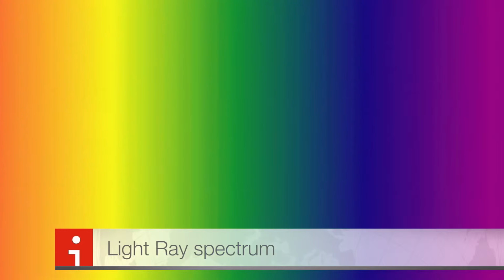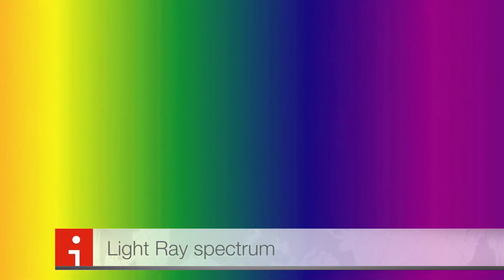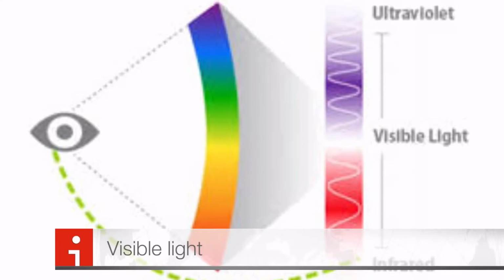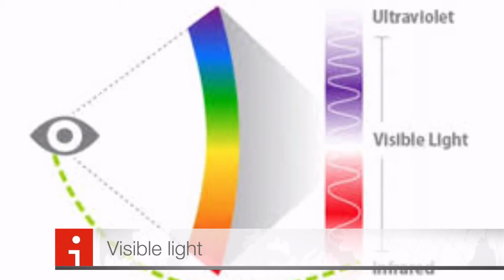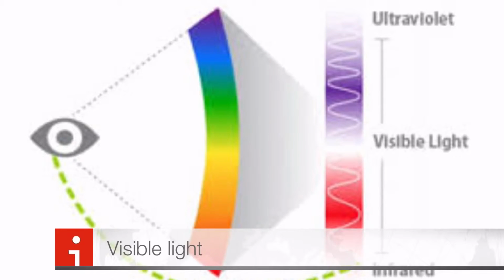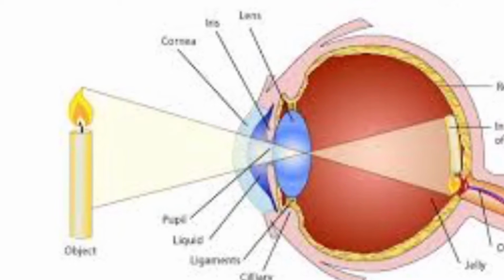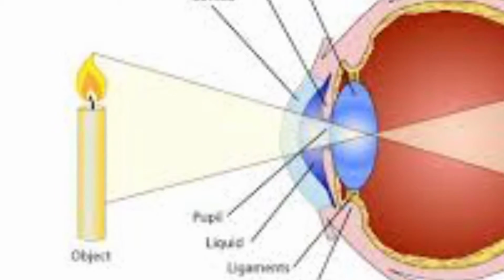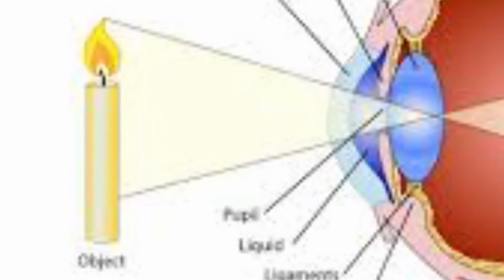When white light shines through a prism, the white light is broken apart into the colors of the visible light spectrum. Water vapor in the atmosphere can also break apart wavelengths, creating a rainbow. Visible light is not very dangerous. However, some light can be so intense that it can damage the receptor cells in your eye, causing temporary or permanent blindness. High-powered lasers can also be damaging and will cause burns.